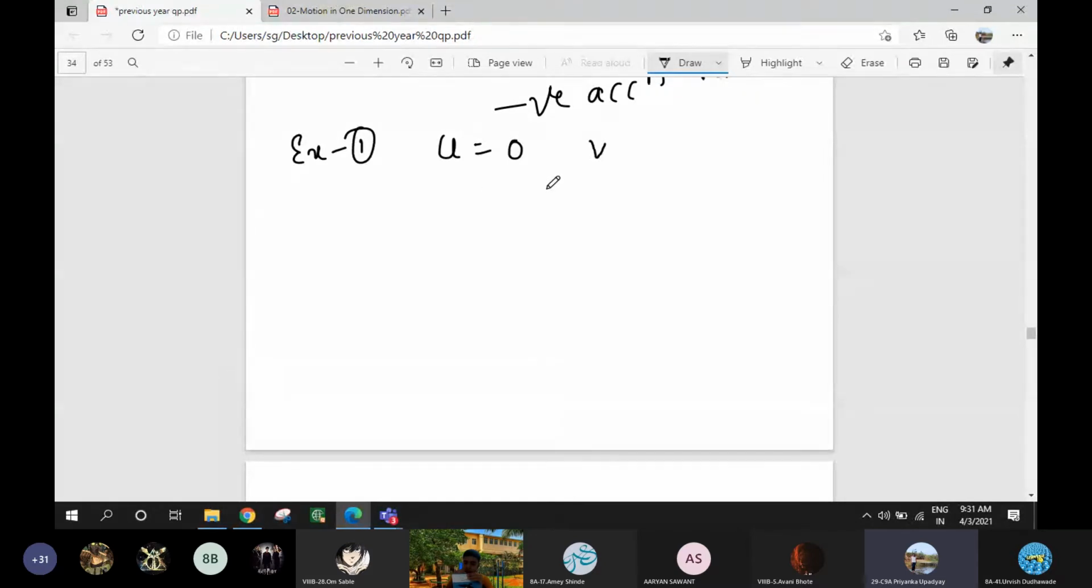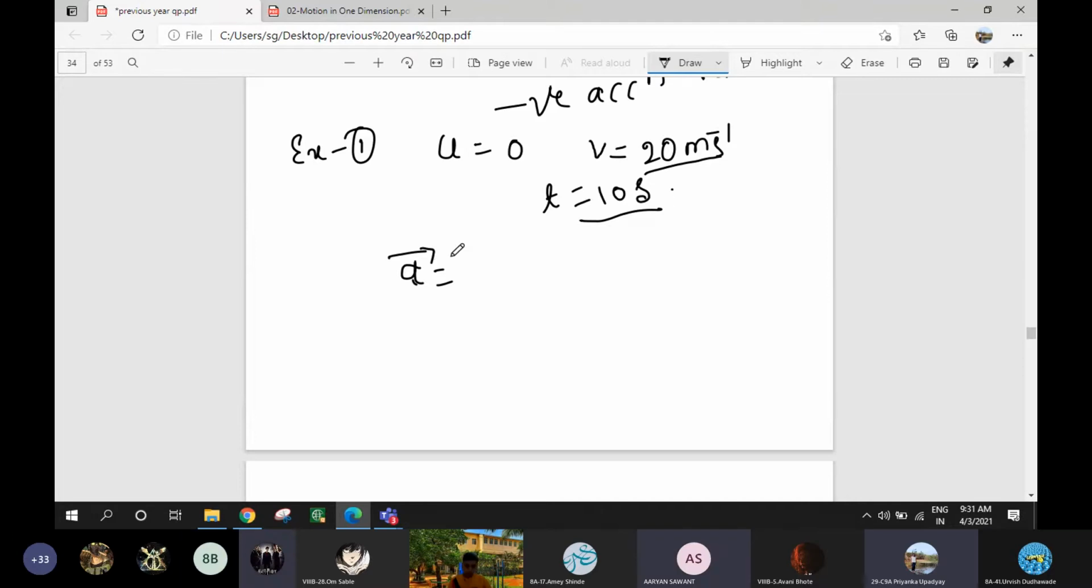Suppose a car is initially at rest, on starting acquires a velocity of 20 meter per second in 10 seconds. So what is final velocity? No, 20 meter per second it has acquired in time 10 seconds. It is there in the textbook, you can see the numerical. Now you have to find whether it is acceleration or deceleration. Now you tell me.